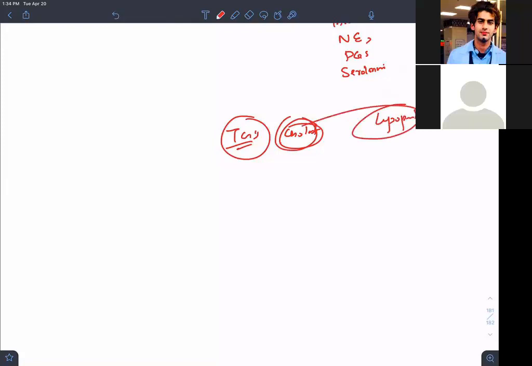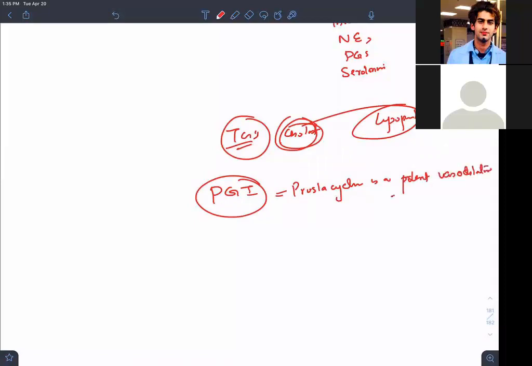There is a very beautiful substance God has given us: the vasodilator prostacyclin, PGI. Prostacyclin is a potent vasodilator. What is potent? With a small dosage it is able to produce the effect. I love pharmacology. Prostacyclin is PGI2, and thromboxane A2, I told you last time.